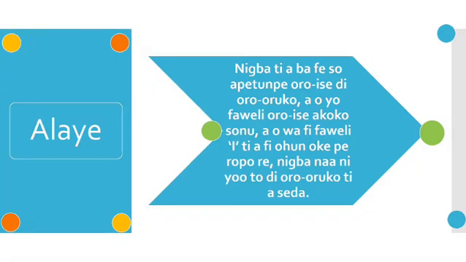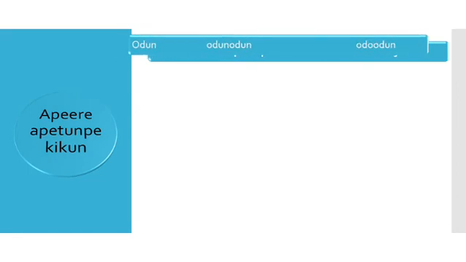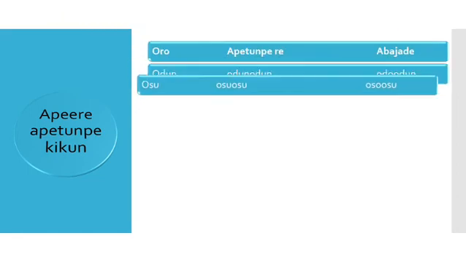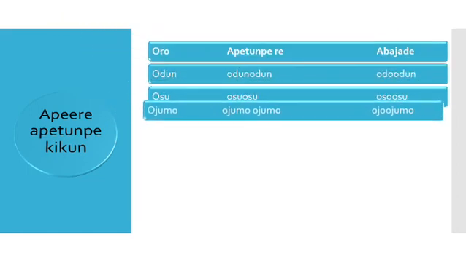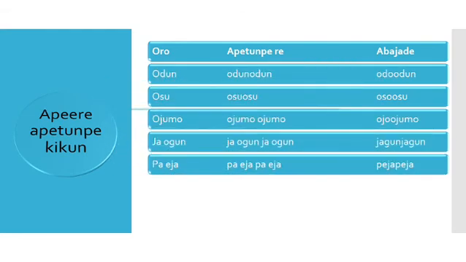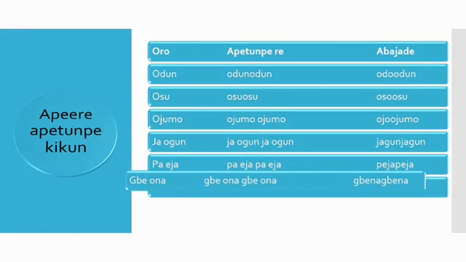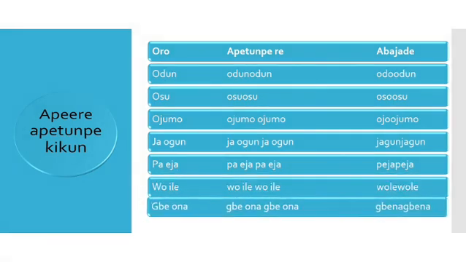Now we'll look at the full repetition. Àpètúnpè kíkún. Don't forget, partial repetition is àpètúnpè ẹlẹ́bẹ̀. This one is full repetition, where you have ọdún, ọdún, which will give you ọdọọdún, oṣooṣù, ojoojúmọ́, jagun, jagun, pẹja, pẹja, wọlé, wọlé, gbẹ́nà, gbẹ́nà. I hope you understand. This is a full repetition.